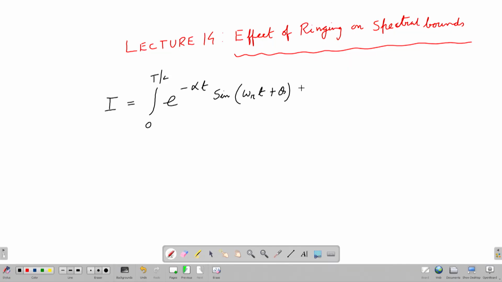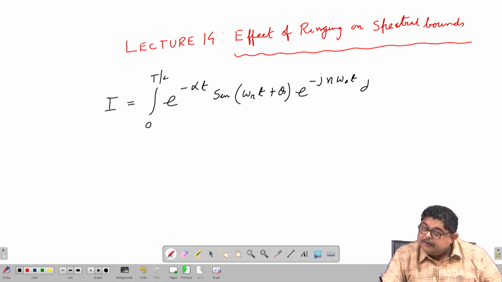So, let us take this integral from 0 to T by 2 of e to the power minus alpha t sin of omega r t plus theta, times e to the power minus j n omega naught t dt.